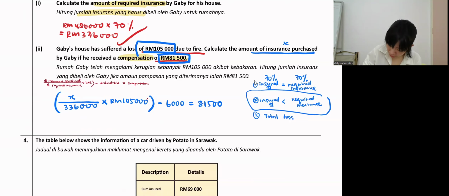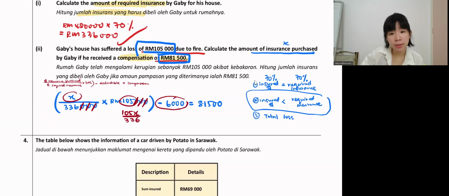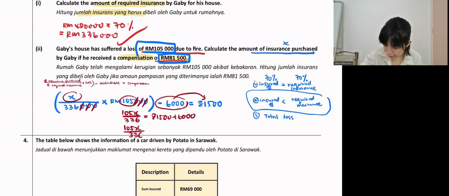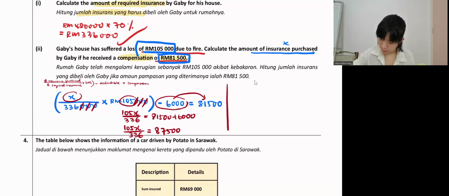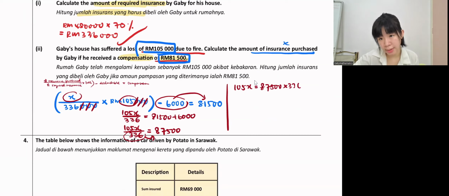Now if you understand this already, just find X. We can cancel 30 and 30, so 105X over 336. This minus 6,000 we can bring over, so it becomes 81,500 plus 6,000. 105X over 336 equals 87,500. Bring the 336 over, it becomes times. 105X equals 87,500 times 336.